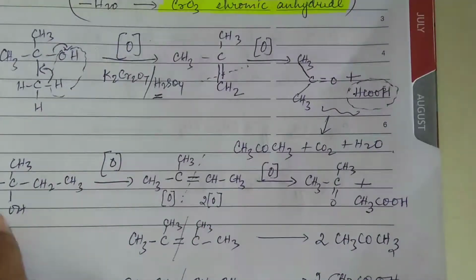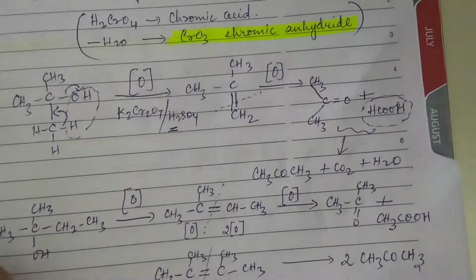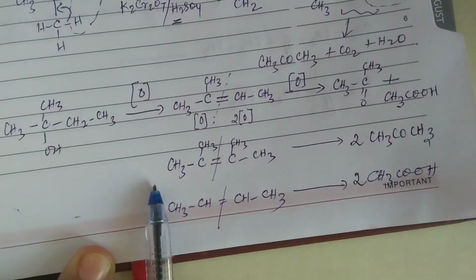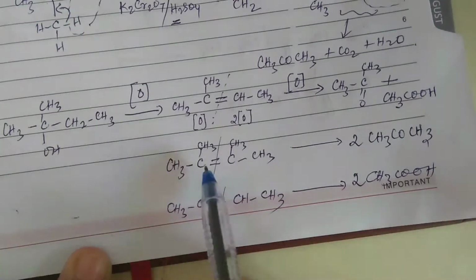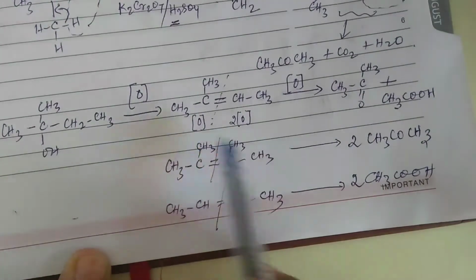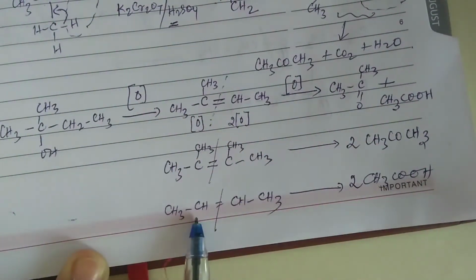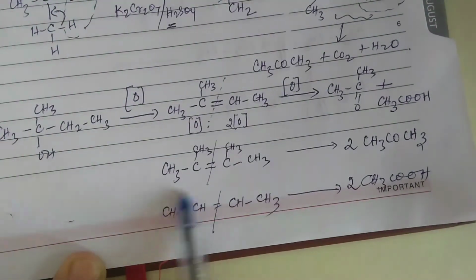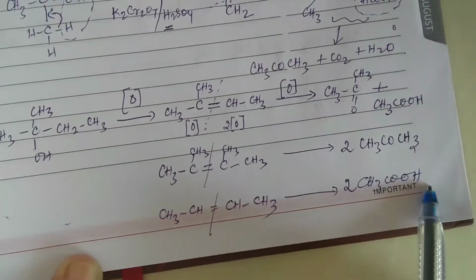Right? Now I'll give you two more examples. See. Supposing if this is the alkene, all these things we have done in 11th class. You're supposed to recollect your memory. Now both the carbon atoms do not hold hydrogen, so you will get this as a ketone and this as a ketone, a mixture of ketones you will get. Now here both the carbon atoms holding the double bond are possessing 1 hydrogen each. So this will become an acid, this will become another acid. So you will get 2 molecules of acetic acid, right?